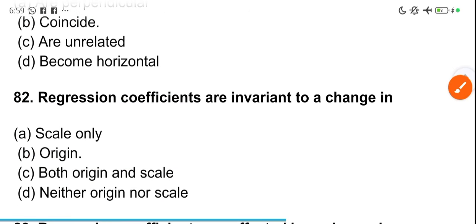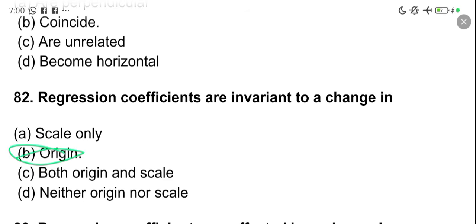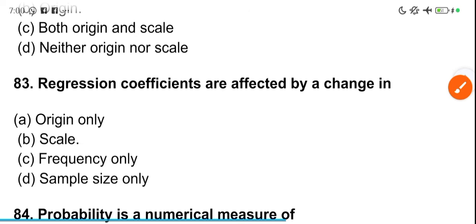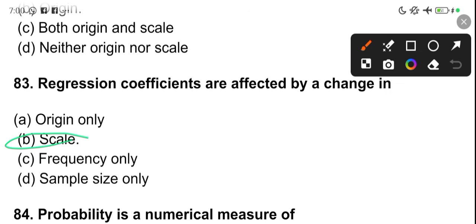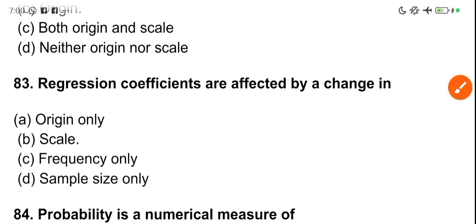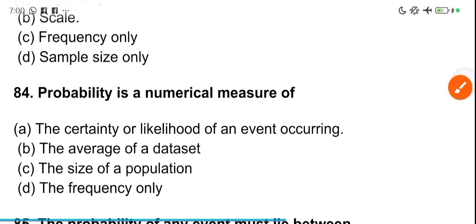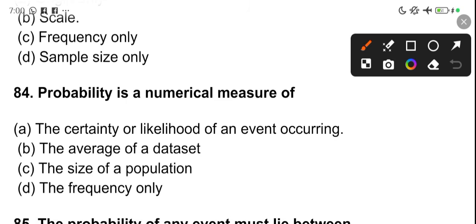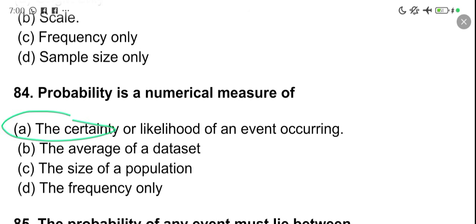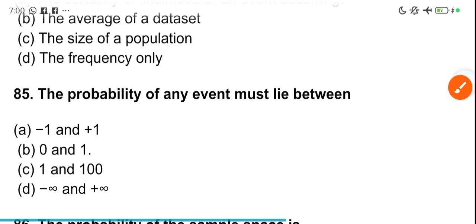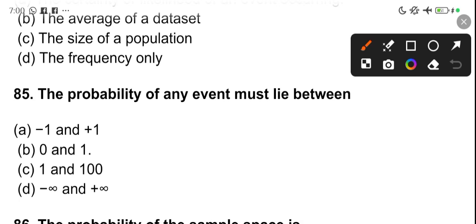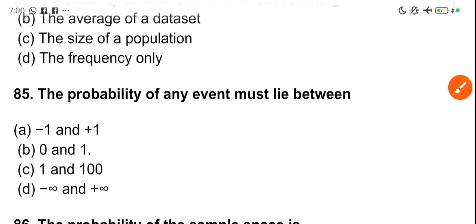Okay? So regression coefficients are invariant to a change in origin. Change in origin. Okay? Regression coefficients are affected by a change in scale, right? Change in scale. Then probability is a numerical measure of the certainty or likelihood of an event occurring. Right. The probability of an event must lie between 0 and 1. You cannot have minus 1 as probability. It's 0 and 1. Okay.